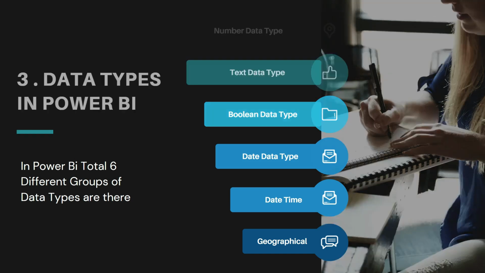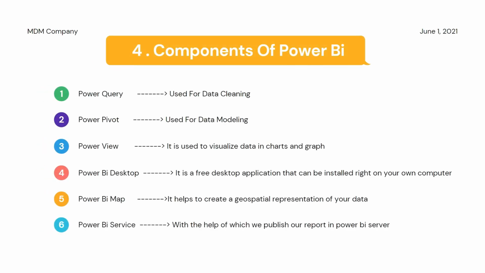So let's move to the next question. What are the different components in Power BI? In Power BI we have 6 different types of components, and those are Power Query, Power Pivot, Power View, Power BI Desktop, Power Map, and Power BI Service. Okay, so what is Power Query? Most of the time whenever we get the data from the end user or the client, most of the time we get that data in an unclean format, right?